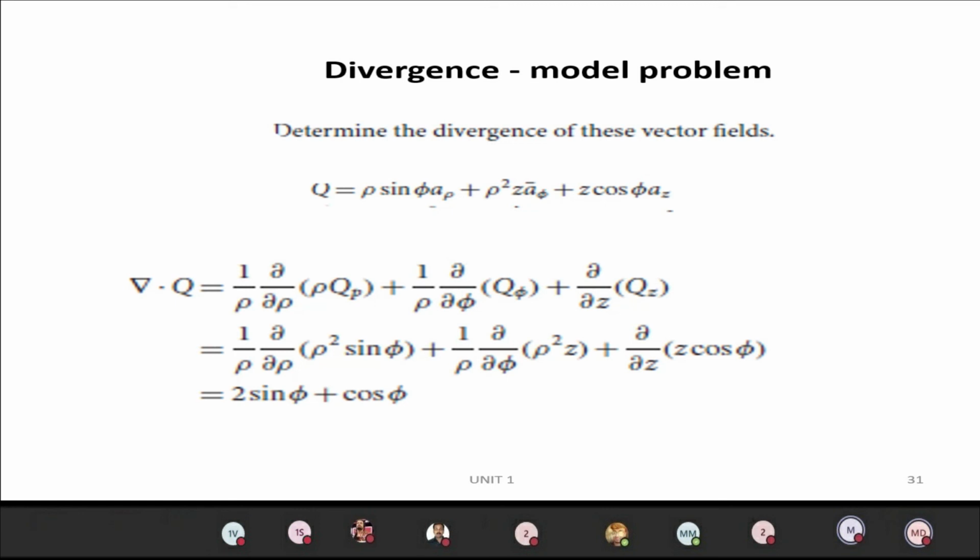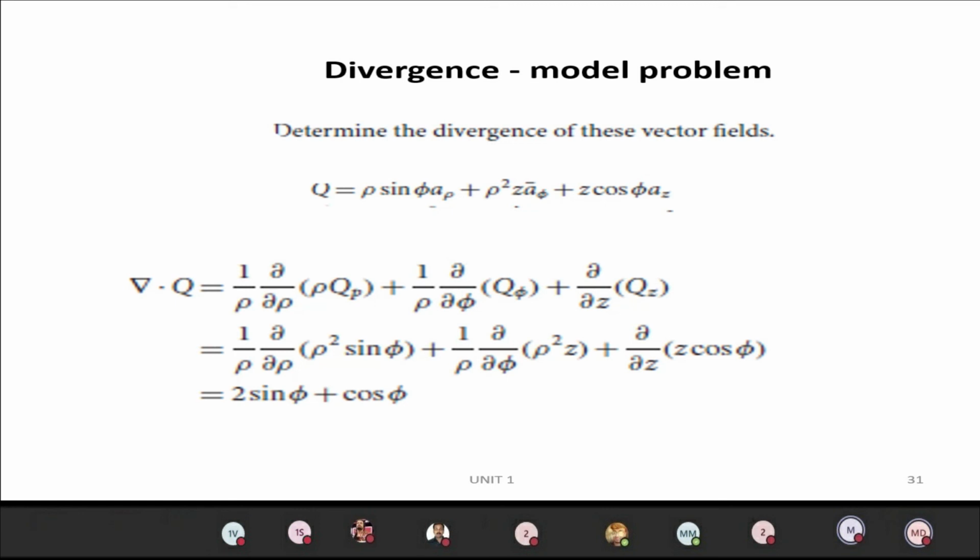So what is Q rho? Coefficient of a rho. What is Q phi? Coefficient of a phi. What is Qz? Coefficient of a z. That we have to substitute here. So del dot Q equals 1 by rho dou by dou rho. Already we have one rho. For Q rho it is rho sin phi, so rho into rho sin phi gives rho square sin phi. Plus 1 by rho dou by dou phi of Q phi, where Q phi is rho square z, plus dou by dou z of Qz. What is Qz? z cos phi.